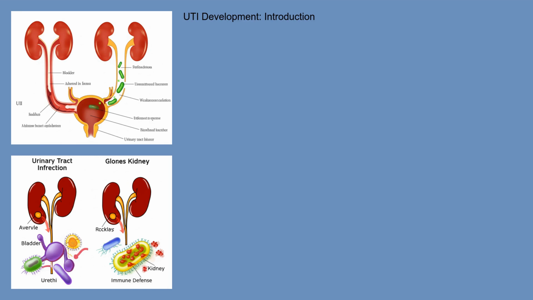Now let's understand how a UTI develops. Bacteria typically enter the urinary tract through the urethra. From there, they can travel up to the bladder, causing cystitis, which is a bladder infection. If the infection isn't treated, it can ascend further up the urinary tract to the kidneys, leading to pyelonephritis, a kidney infection. This can be a more serious condition.